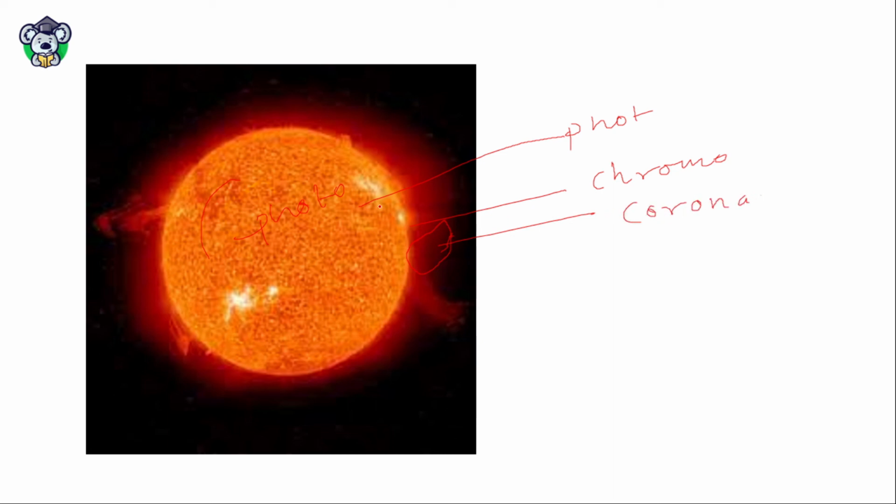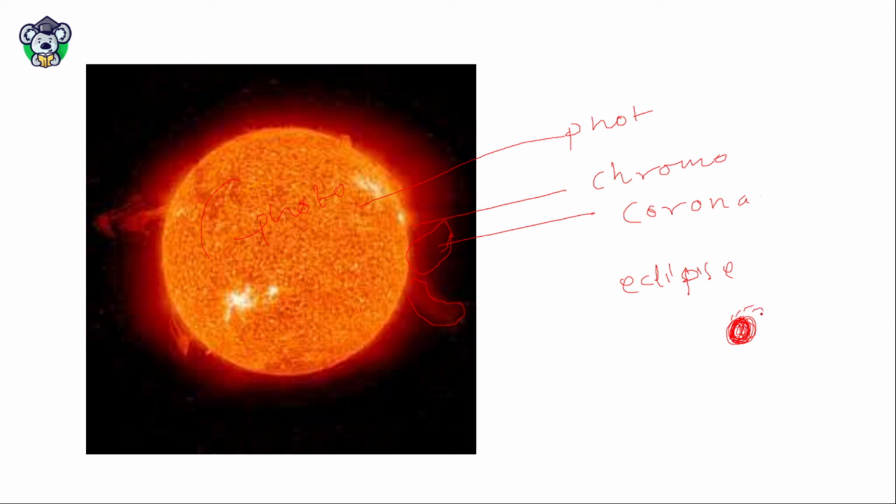Gases like spicules are developed from the chromosphere, and you find this corona. When you look at the sun during solar eclipse time, the sun is covered by the moon, so you cannot see the photosphere nor chromosphere.